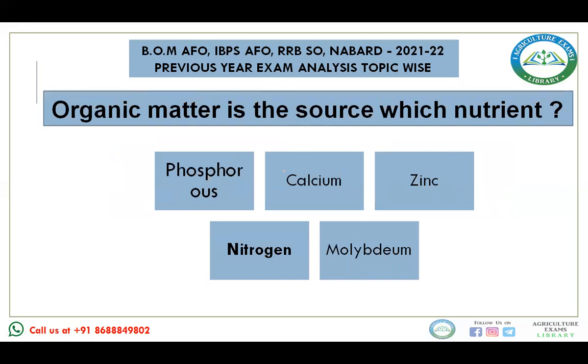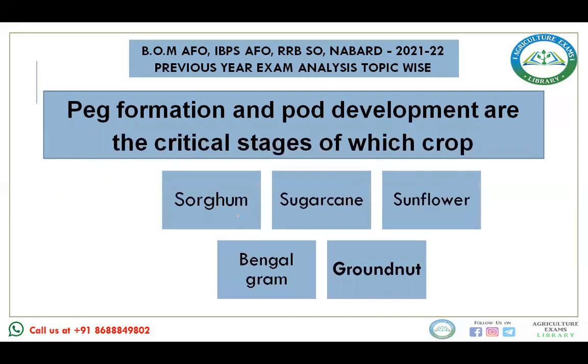Now the next question: organic matter is the source of which nutrient? They have asked regarding the source of nutrients from this section also in RRB. Many times questions are asked, like the source of boron in RRB, that is tourmaline. The source of nitrogen is organic matter. Phosphorus: apatite. Potassium: mica, feldspar. Iron: pyrite, magnetite. Molybdenum: olivine. You have to remember the sources of the different nutrients.